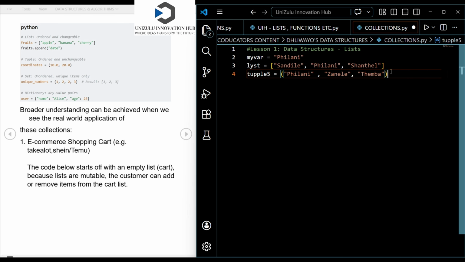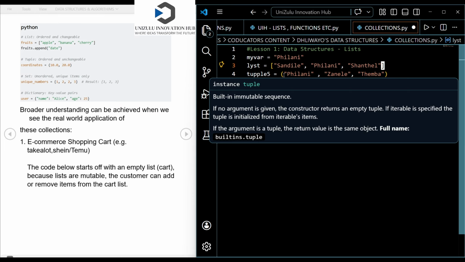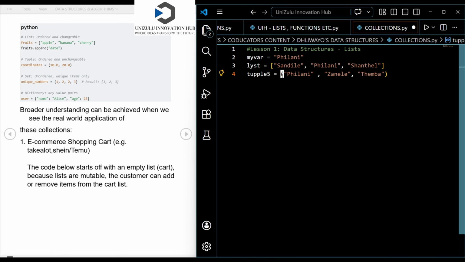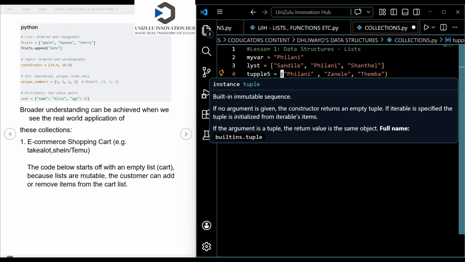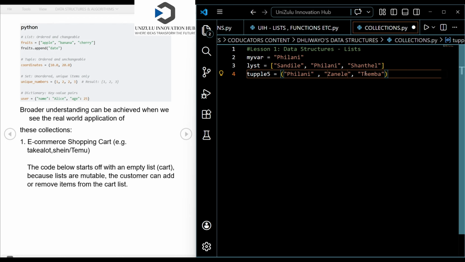Otherwise, the manner in which we store the information is the same as storing it in a list, where we enclose the items with square brackets. But with tuples, we enclose those items with round brackets or parentheses. We separate different items or elements using commas.